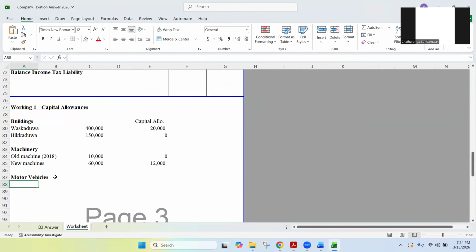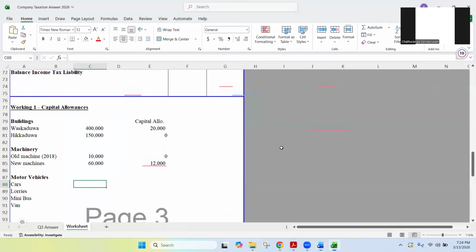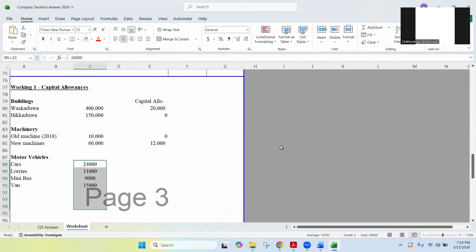So I'm writing cars, lorries, minibus, and the van. If I take the values, cost items: 24, 11, 9, 15. Right, these are the values.